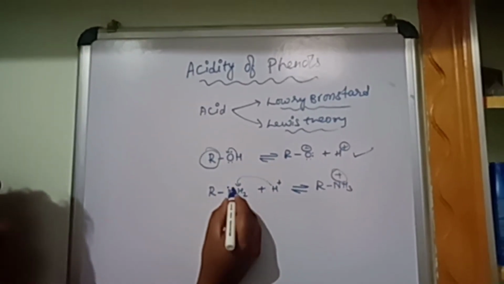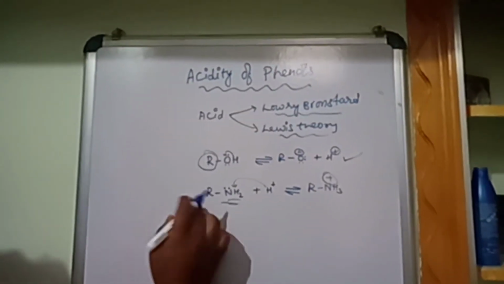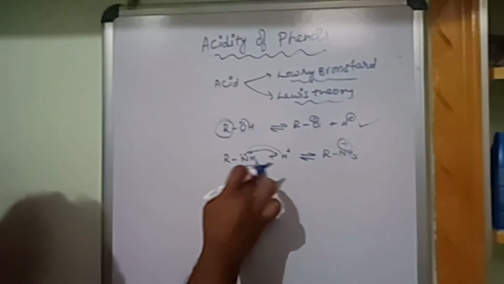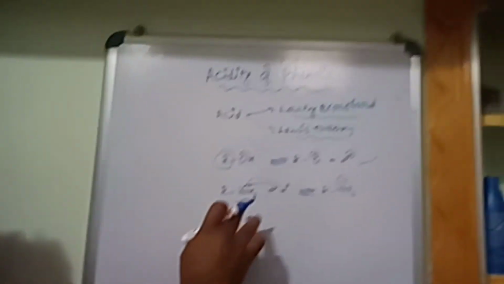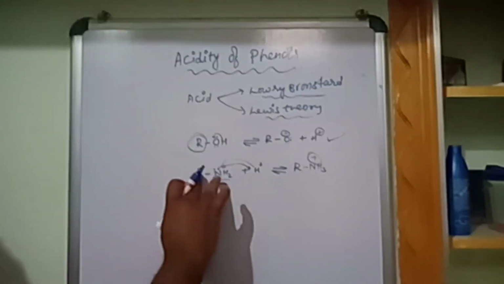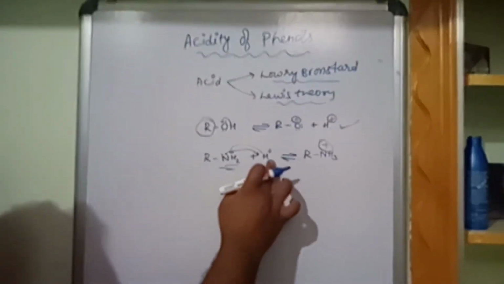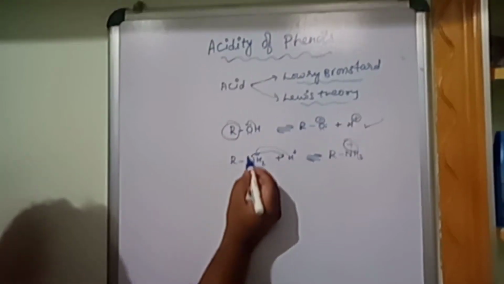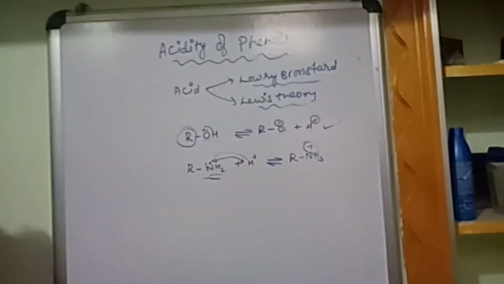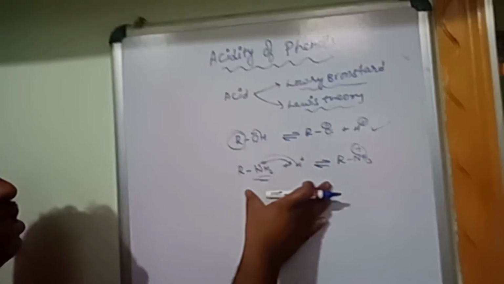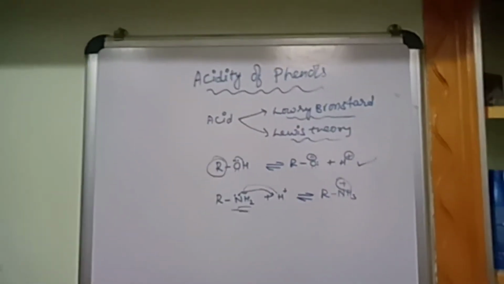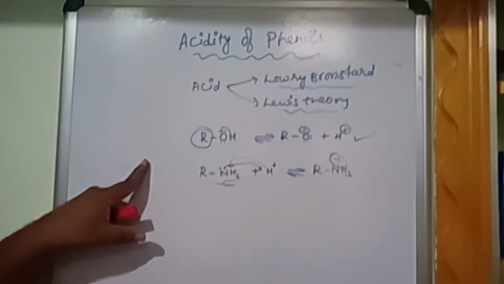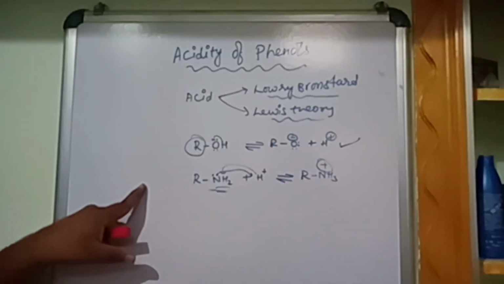For example, here nitrogen has a lone pair of electrons. This pair of electrons is donated and forms a bond with hydrogen. As a result you get NH3 plus, because the nitrogen lone pair is being donated. So a base is a substance which donates a pair of electrons. You now have an easy way of understanding acids and bases according to the Lowry-Bronsted and Lewis theories.